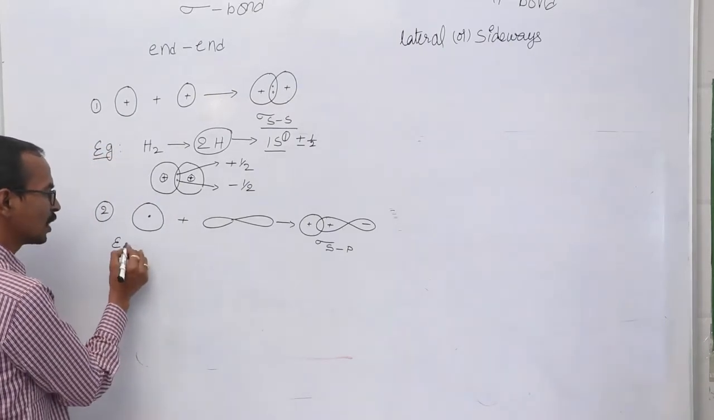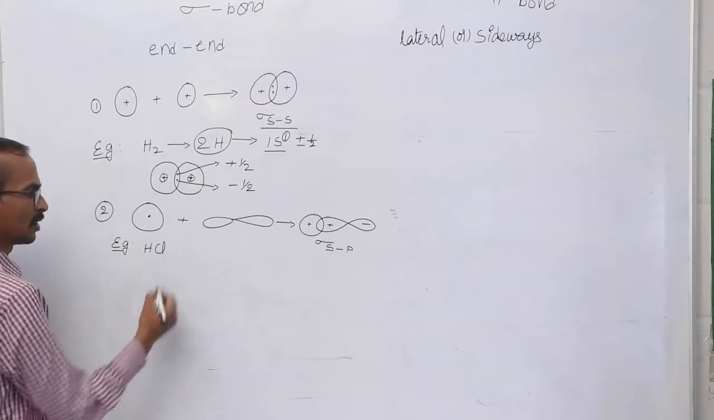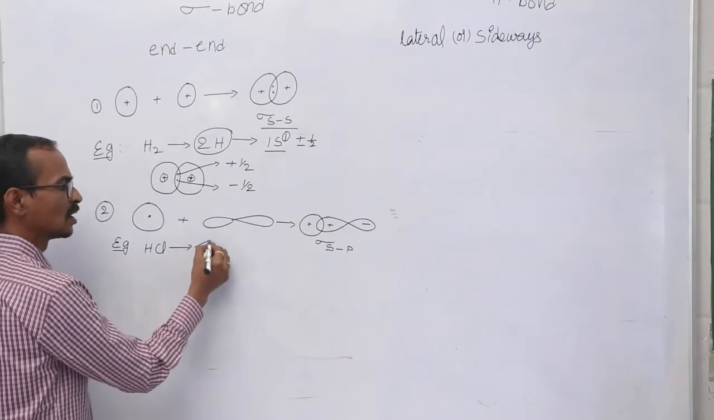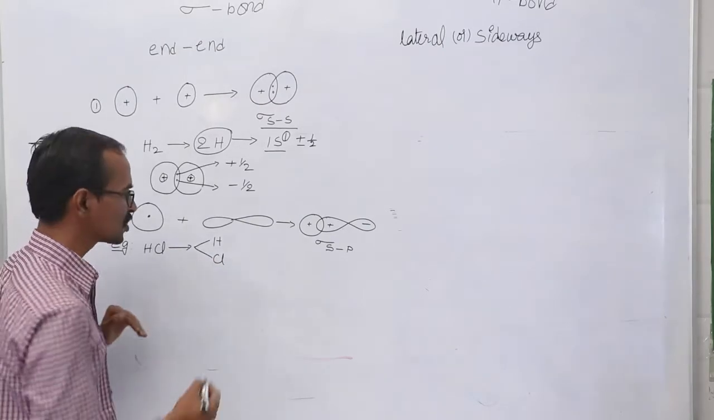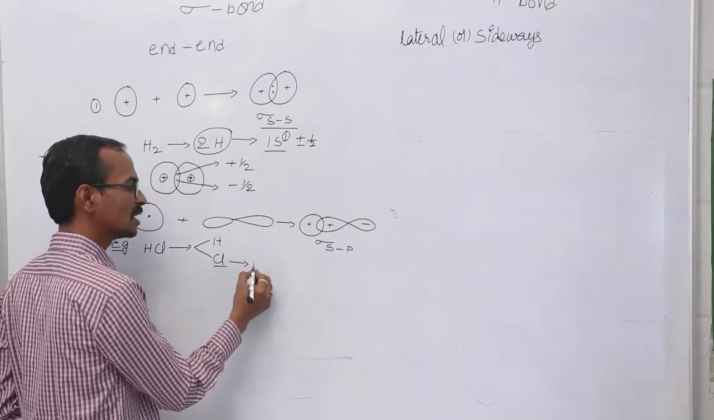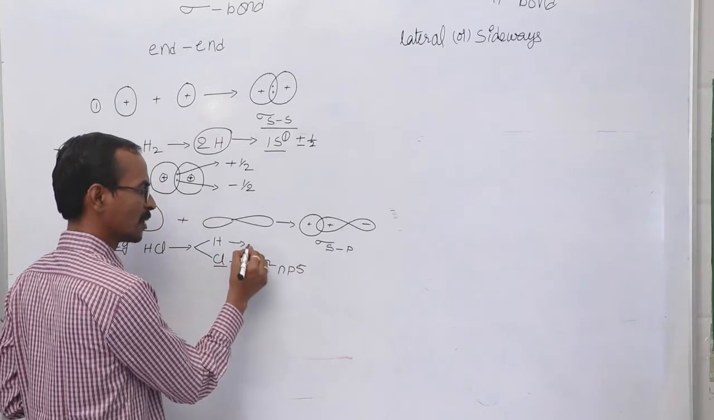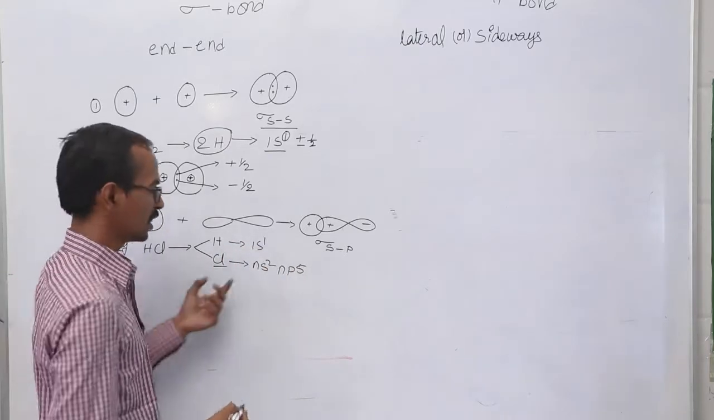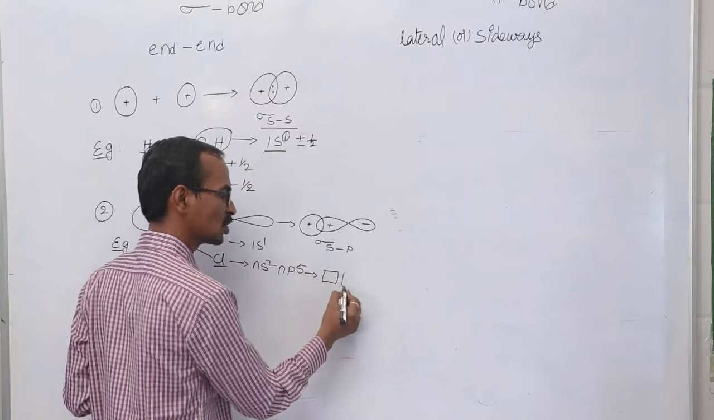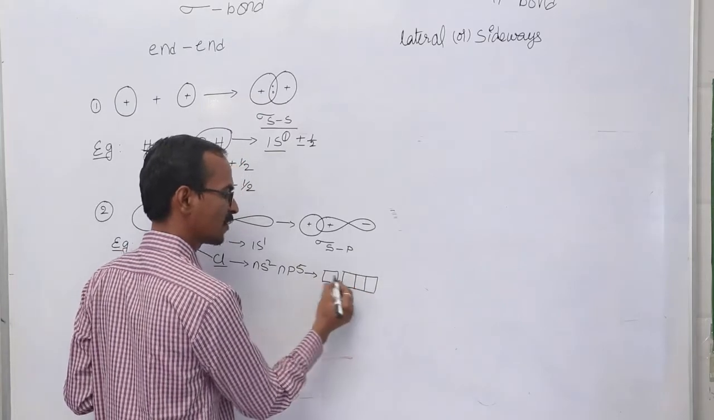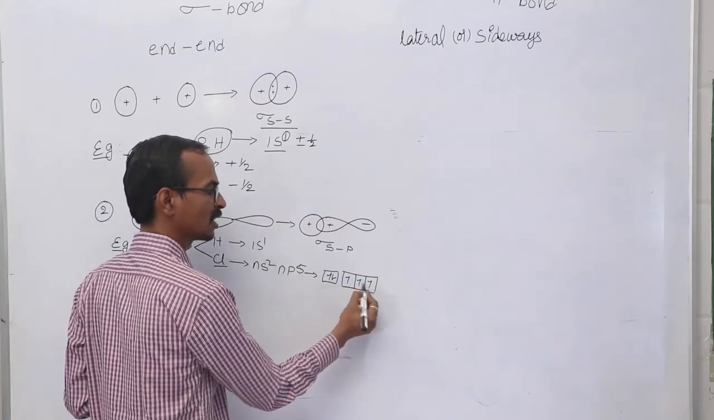Let me see the molecule having a sigma sp bond. That is nothing but the HCl molecule. It has two different atoms: one is hydrogen, the second one is chlorine. Let us take the valency shell electronic configuration of chlorine, that is ns2 np5. In the orbital diagram method, let us write the electronic configuration of the p orbital. Two electrons are present in the ns orbital and five electrons are present in the np orbital.